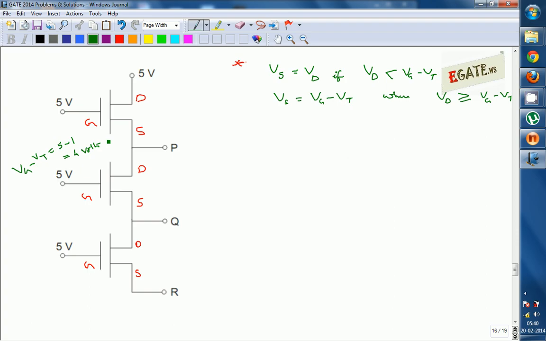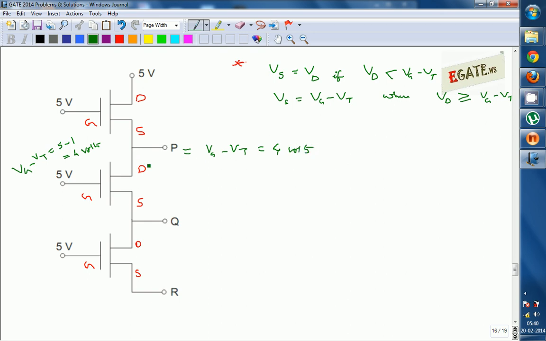For the first transistor, the drain voltage is at 5 volts and the gate voltage is at 5 volts, but you only check whether the drain voltage is less than or equal to 4 or not. It is greater than 4 volts, so the source will maintain the voltage at P equal to Vg minus Vt, which is 4 volts.